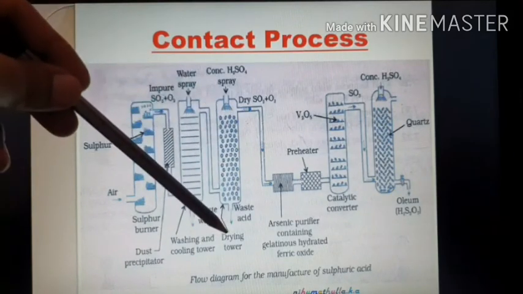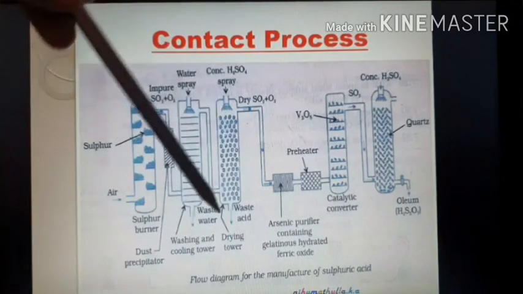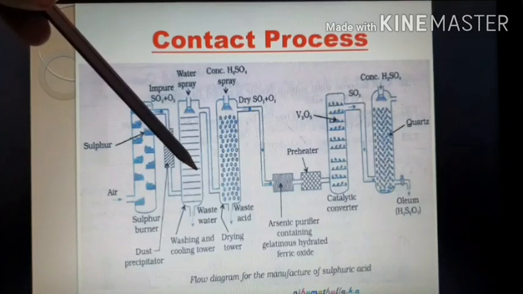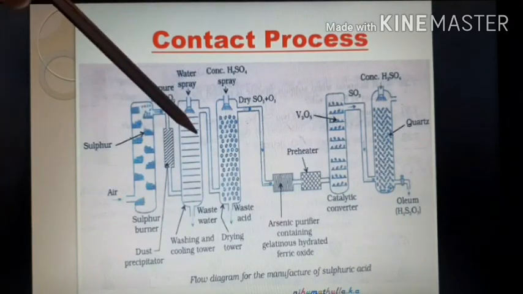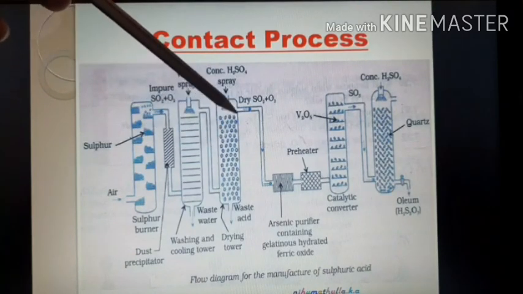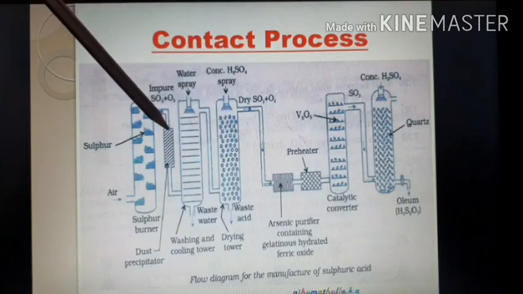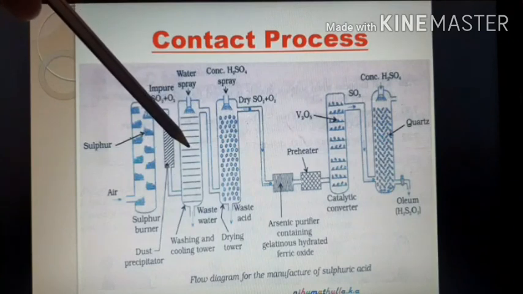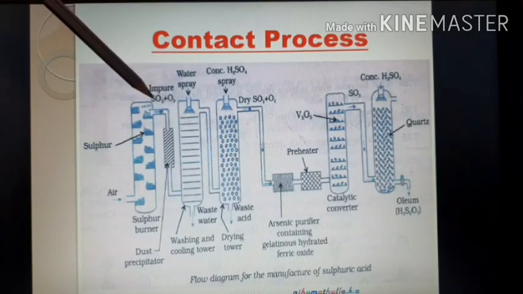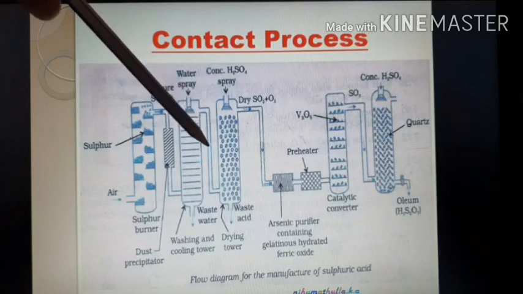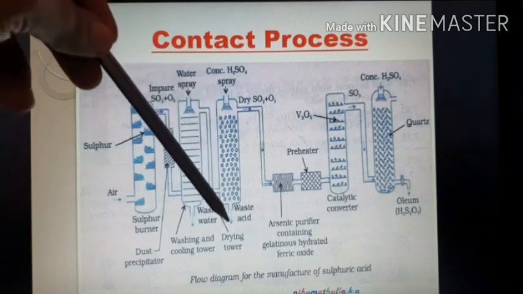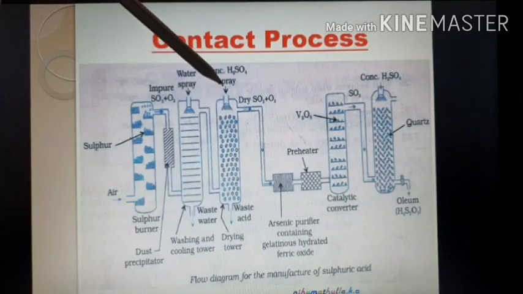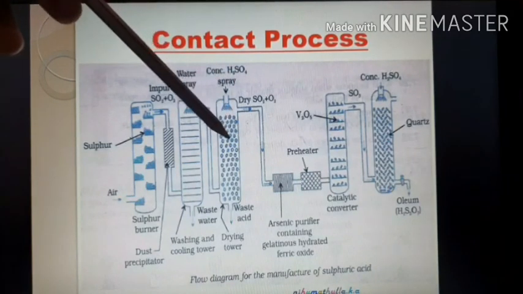That chamber is called the drying tower. Some moisture is present along with the SO2 and O2, and it is completely removed by spraying concentrated sulfuric acid, because we know concentrated sulfuric acid is a dehydrating agent.